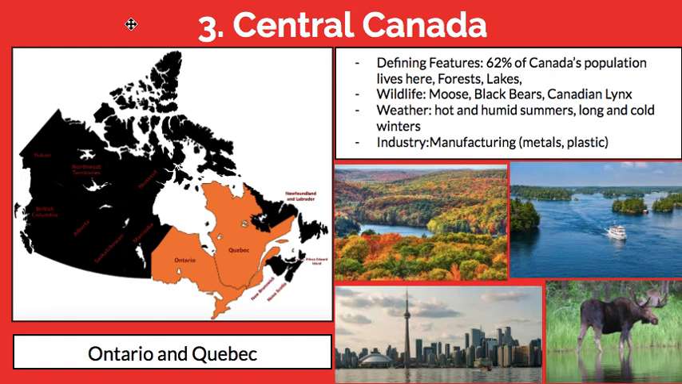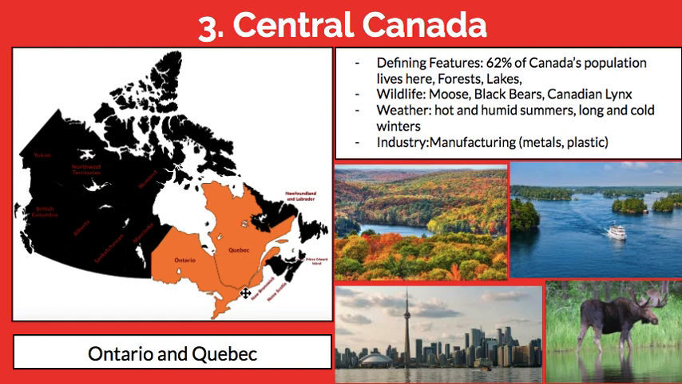The third one we're going to go to is Central Canada, and this includes Ontario and Quebec. In this area, actually 62% of everybody who lives in Canada lives in this region, which is really interesting. Here there are many forests and lakes, as you can see, because it's along the Great Lakes, which are located here. So we've got these beautiful lakes, large forests, and also big cities. There are many big cities here because a lot of people live here.